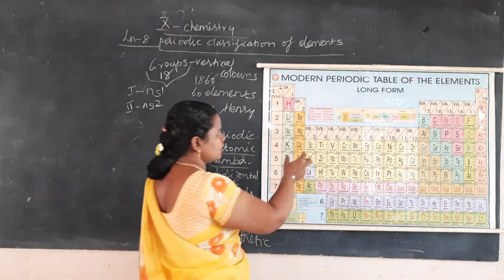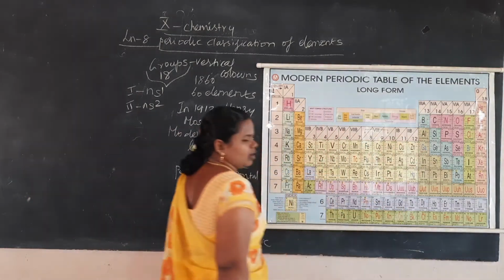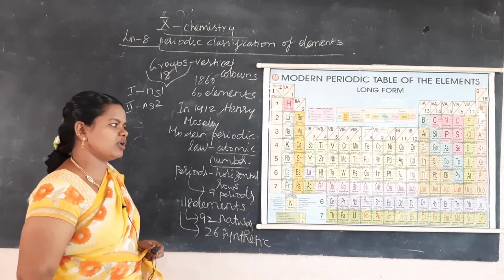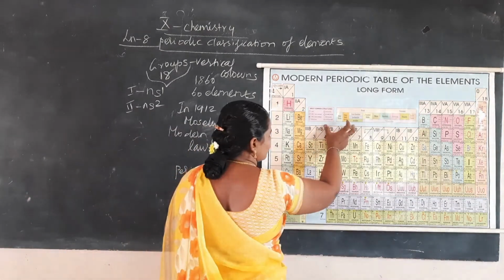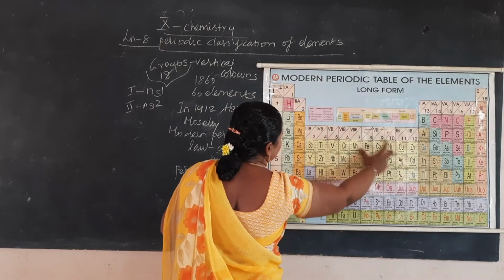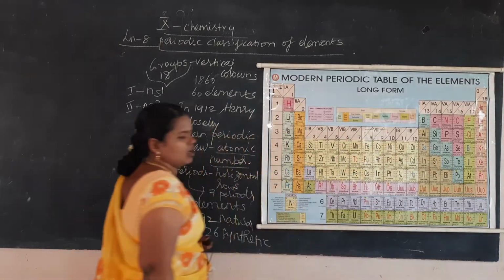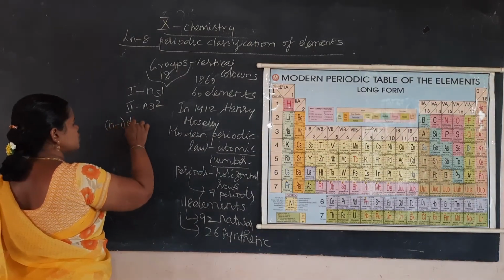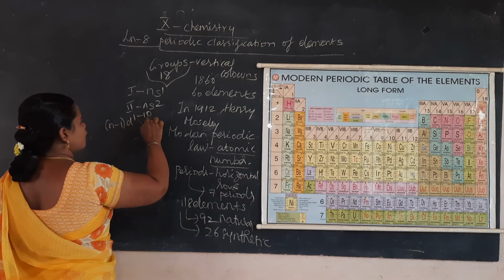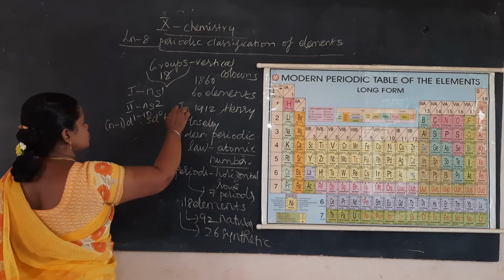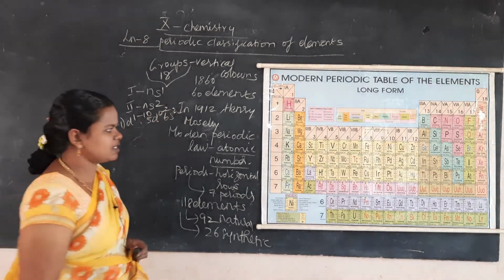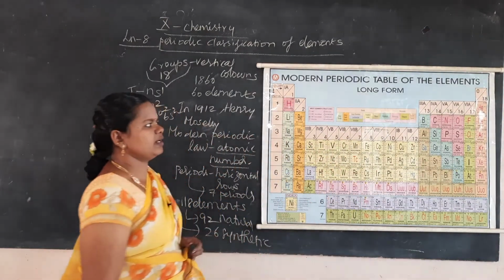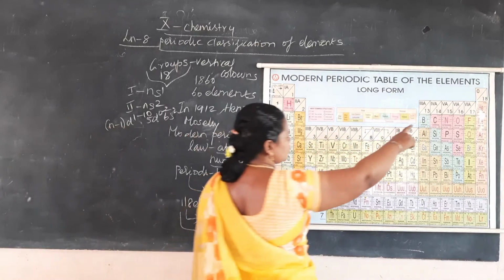Then the third to 12th groups are called d block elements or transition elements. In your book, in the periodic table, you can write this as d block element or transition element, third to 12th group. The general electronic configuration is (n-1)d1 to 10, ns0 to 2. For example, 5d10 6s2, 0 to 2 6s2. That is the general electronic configuration of the d block elements.